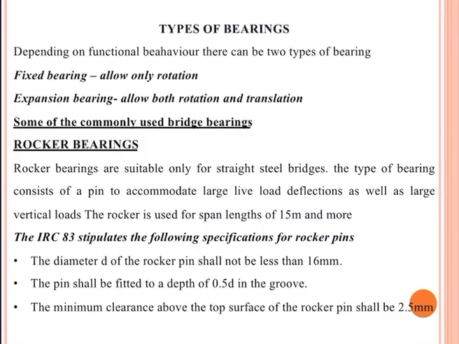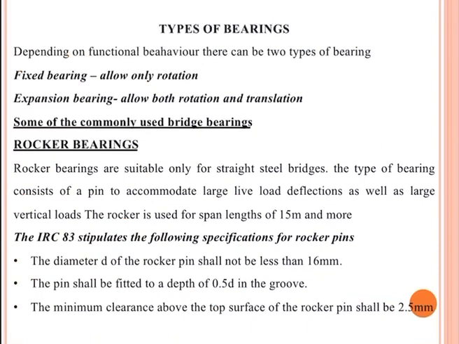Types of bearings. Depending on functional behavior, there can be two types of bearing. The first one is the fixed bearing, which allows only rotation. Next is the expansion bearing, which allows both rotation and translation. Some of the commonly used bridge bearings are rocker bearings. Rocker bearings are suitable only for straight steel bridges.